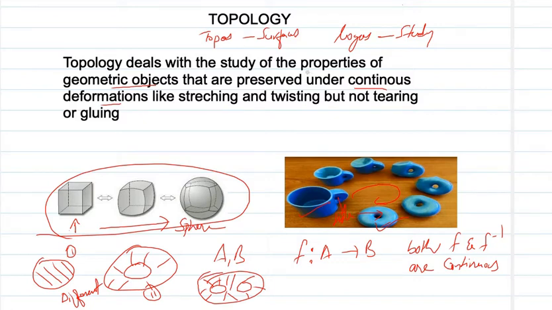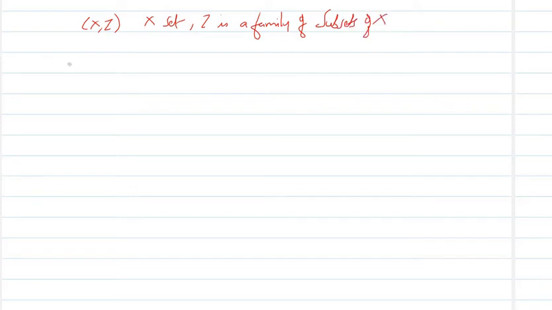Now we will move on to the formal definition of topology. A topological space is a pair (X, tau) where X is a set and tau is a family of subsets of X satisfying three conditions. First one, the empty set phi belongs to tau and the complete set X also belongs to tau.